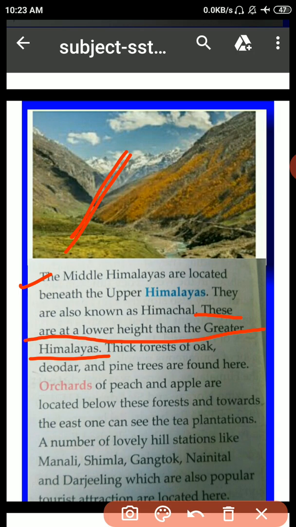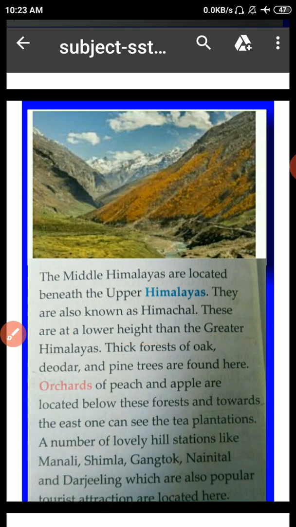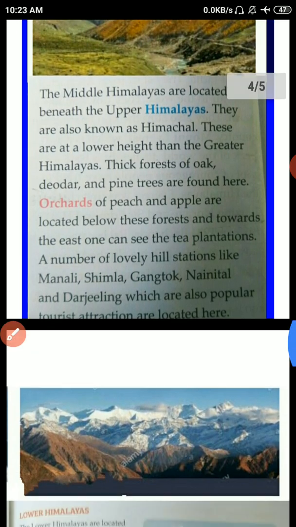Some of the important passes in the Himalayas are Shipki La and Rohtang in Himachal Pradesh, Bomdila in Arunachal Pradesh, Nathula in Sikkim and so on. Now move on.